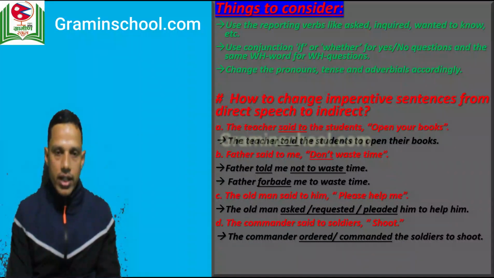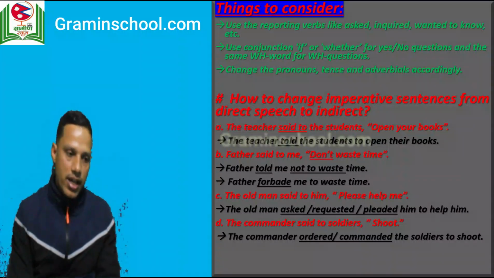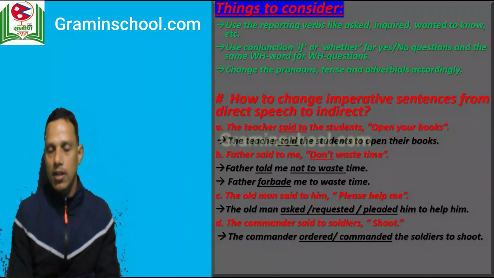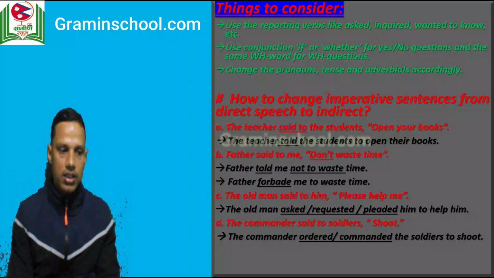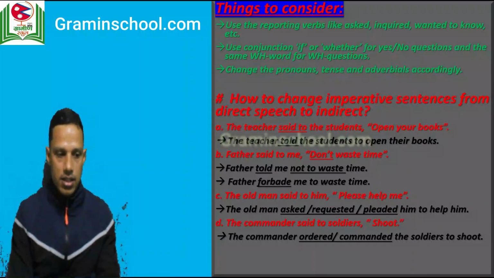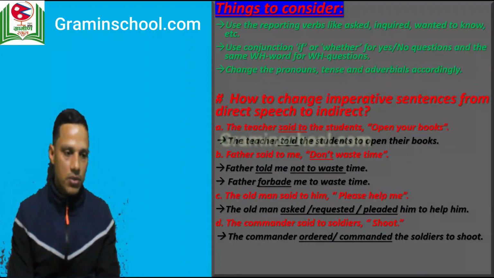Now, when you change an imperative sentence from direct into indirect, first of all you should know what type of sentence it is, maybe a request, an order, or a simple command. So you need to notice what type of expression is there in the speech clause, whether it is a simple command or a request, whatever. So you have to use the suitable reporting verb according to the sentence given in the speech clause.